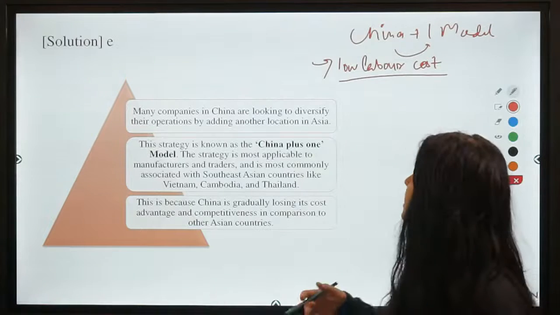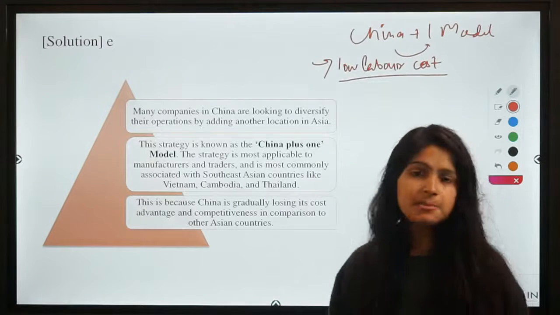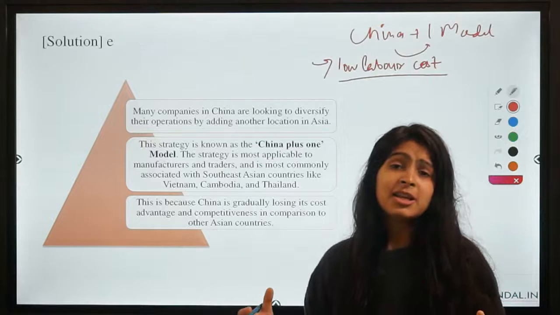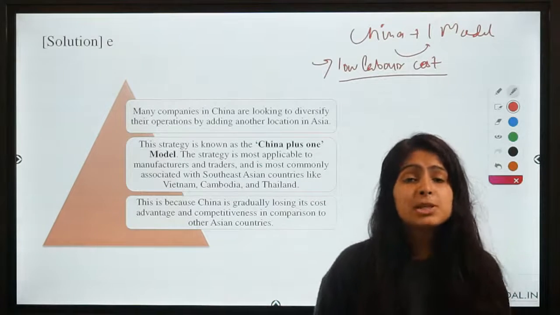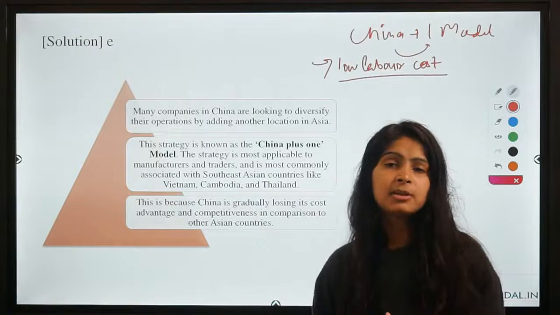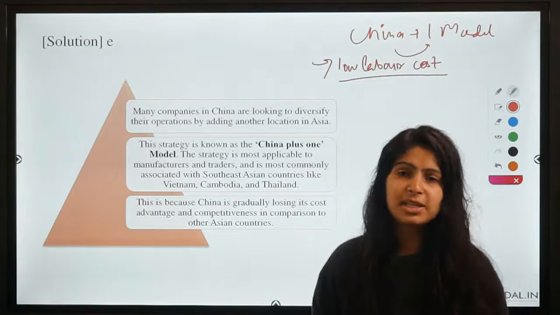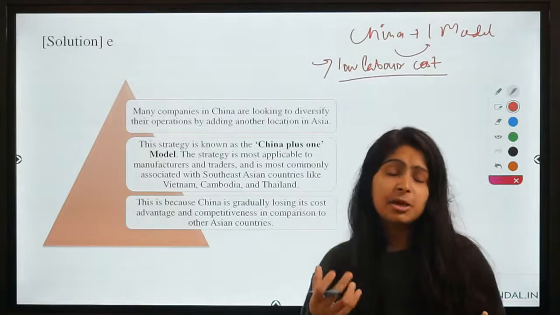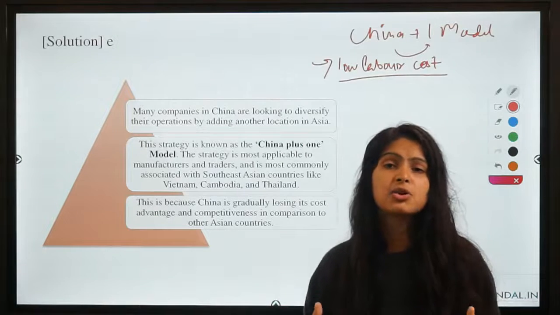So that is why it has lost some of its competitive advantages, that is, low labor cost. Earlier China was a very populous nation with a large population, so there were fewer employment opportunities and companies were able to avail the benefit of cheap labor. But now China has applied the one child policy and the population is aging, so there are more retiring workers and fewer young workers.